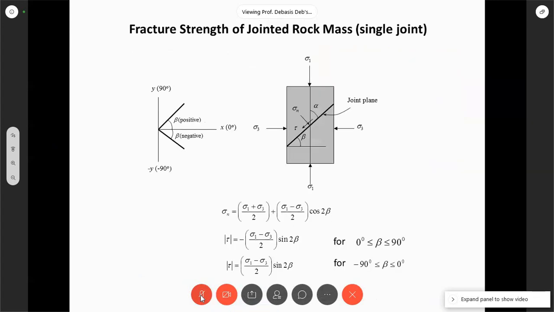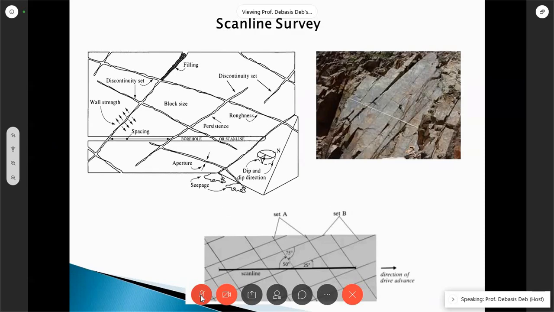Before I move on to the strength properties, you can see how many properties we have already found out. All the physical properties, geometrical properties, we will be finding out. Physical means length. What we will not get is persistence. Persistence means how far this joint has gone inside. That is almost impossible to find out. So sometimes we guess it is all the way connected. Other than that, we are finding out most of the properties.